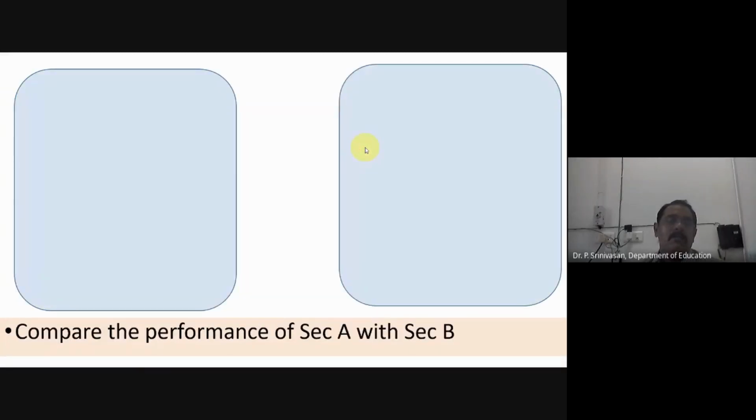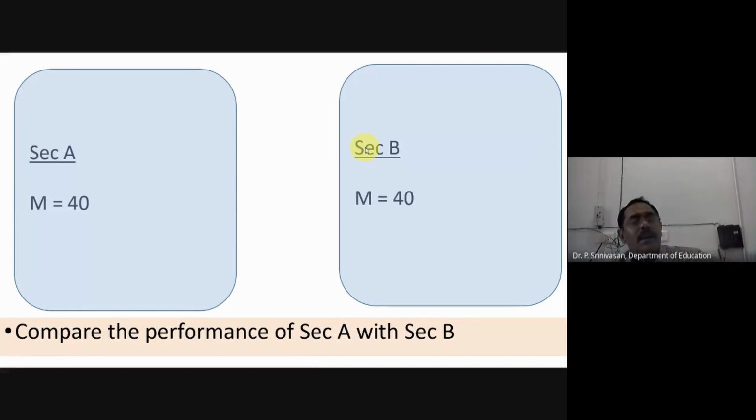I'll give an example of why we go for dispersion at all. You have two sections, section A and section B. I conducted a test for section A in assessment and learning, and their mean is 40.